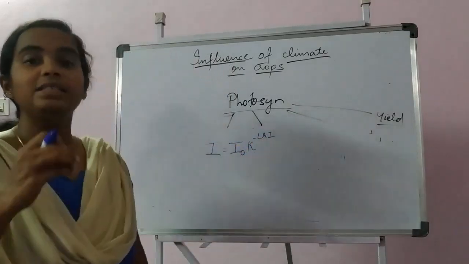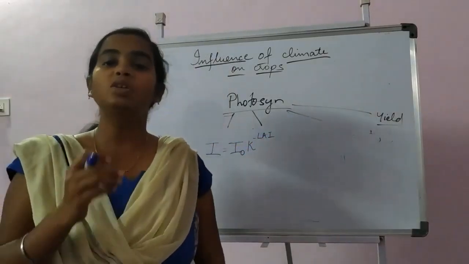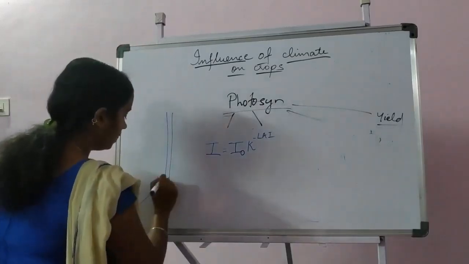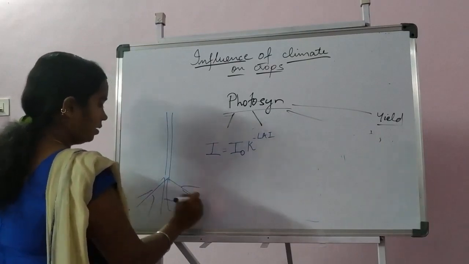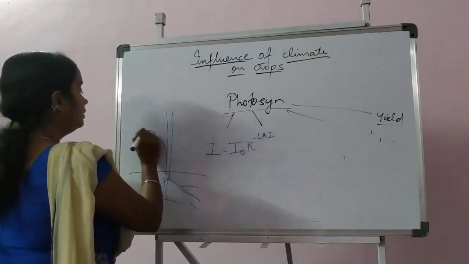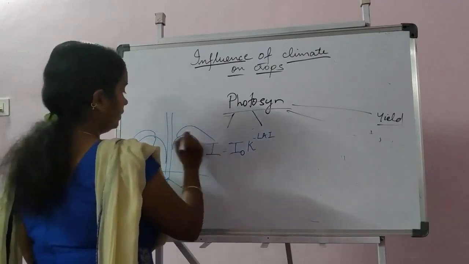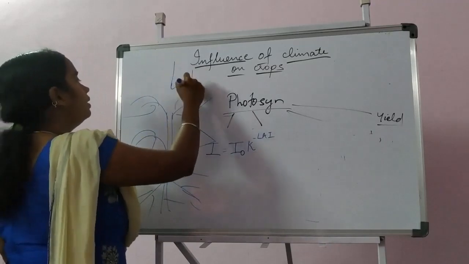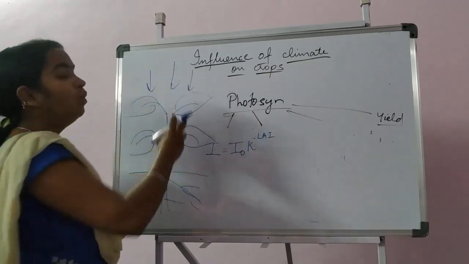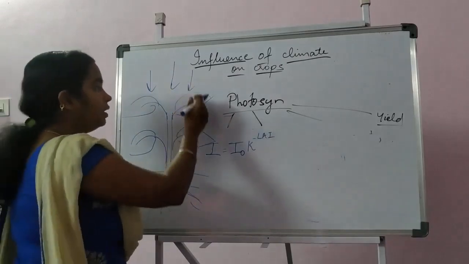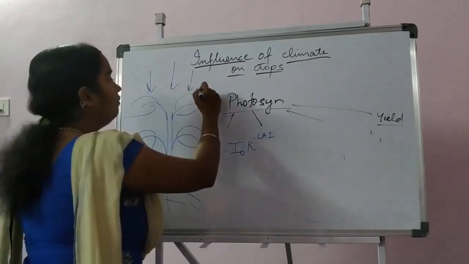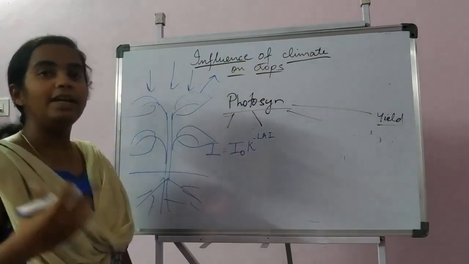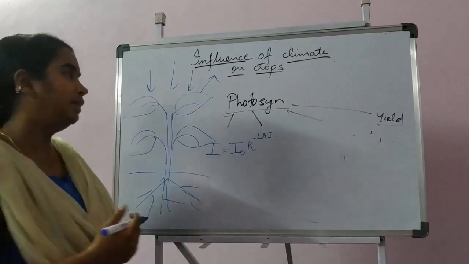When light is passing into the plant, that is called light interception in plant. Suppose this is a plant. When solar radiation falls onto the plant, some of the solar radiation will be intercepted into the plant, some will be reflected back into the atmosphere, and some will be absorbed by the leaves.